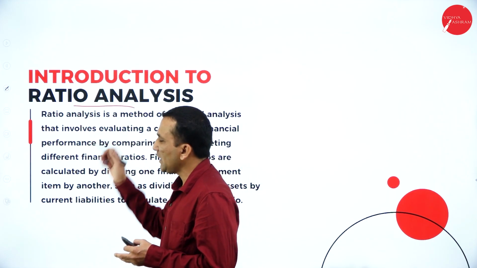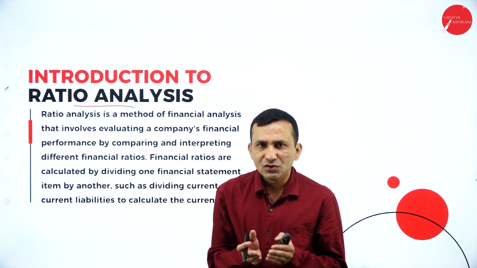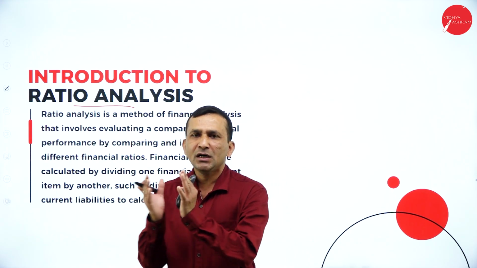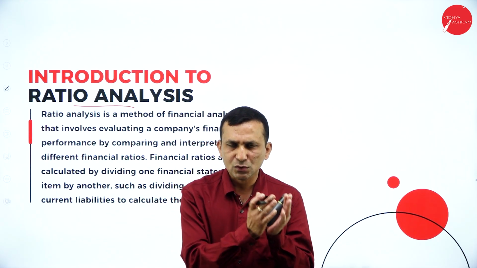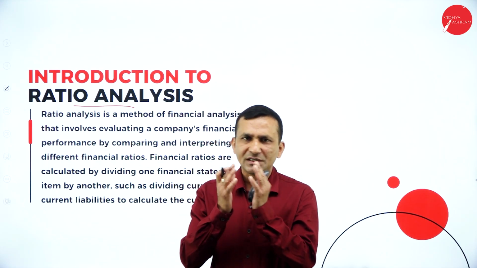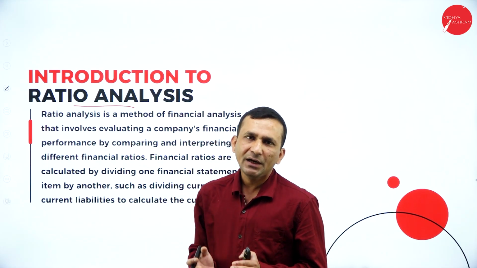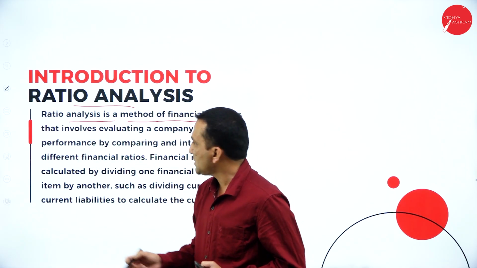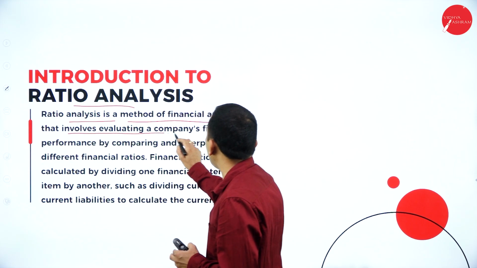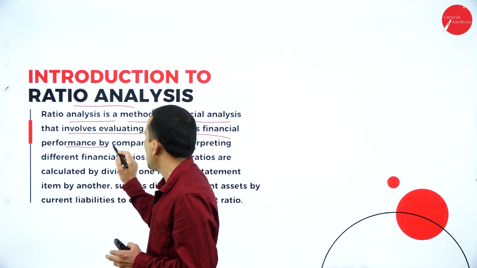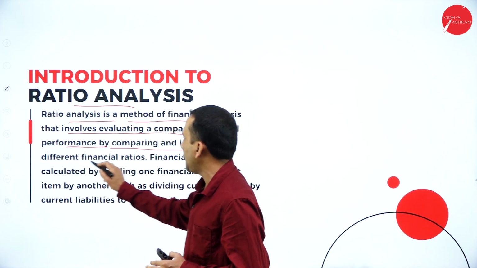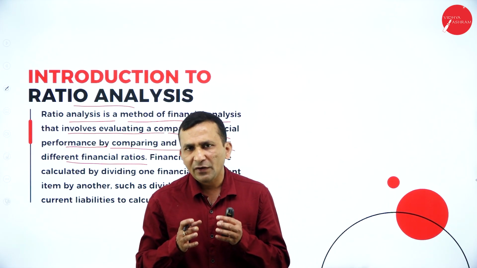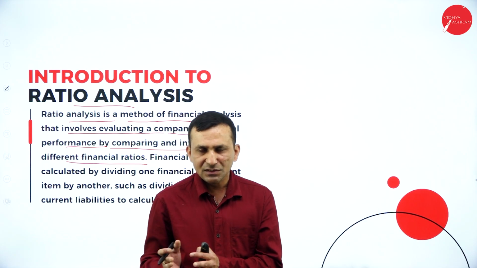Introduction to ratio analysis. No doubt, analysis means you have to take a proper decision with the help of ratios. Ratio is a comparison, right? So you are comparing two variables, two sets of data, to take decisions. Ratio analysis is a method of financial analysis that involves evaluating the company's financial performance by comparing and interpreting different financial ratios, because in a company there are different financial aspects as well as non-financial activities.